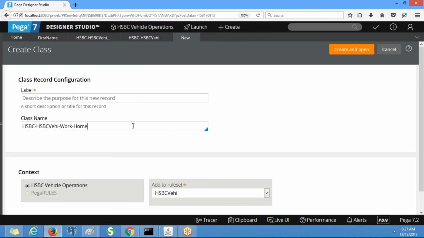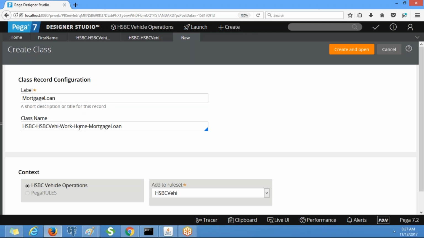The class name is work dash home dash mortgage loan, so it should be home dash mortgage loan.